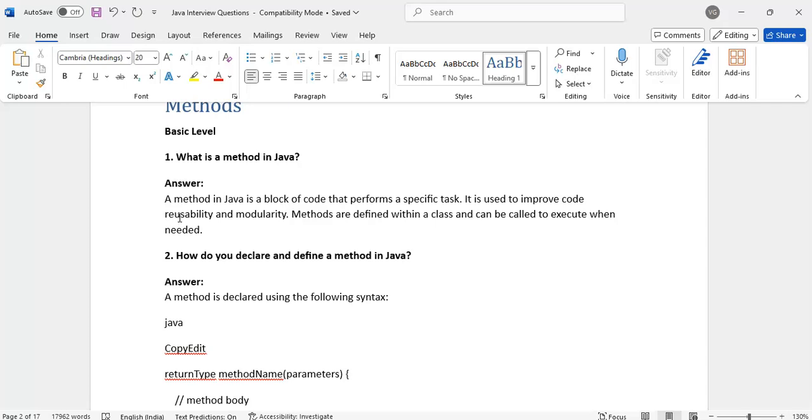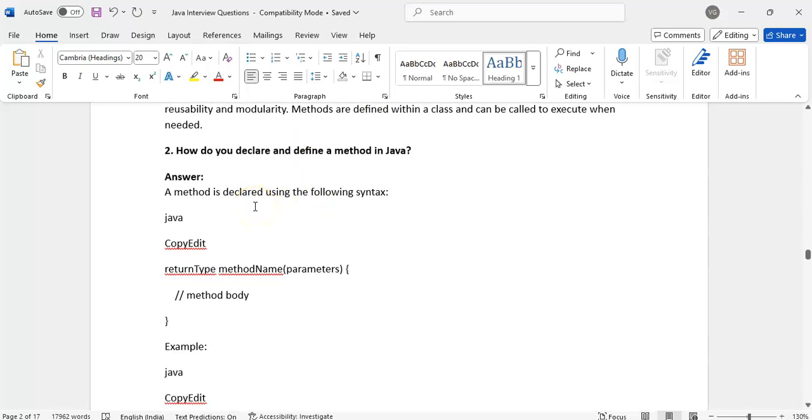So by using methods, we can combine those three lines in one method and simply call it whenever we require. Reusability and modularity, and maintenance is very easy. Methods are written within a class and can be called and executed when needed.